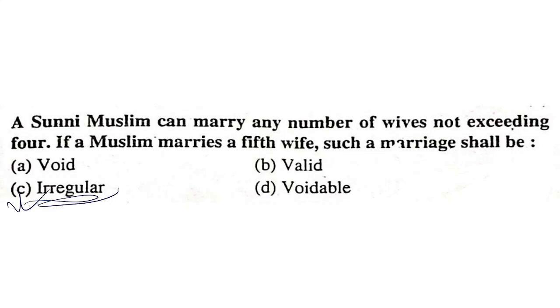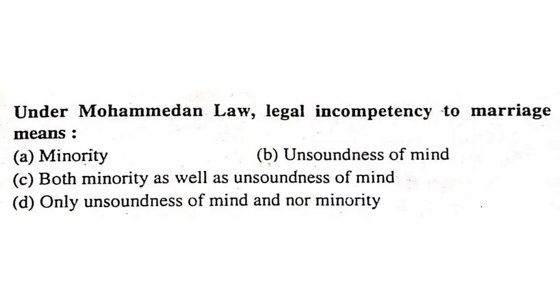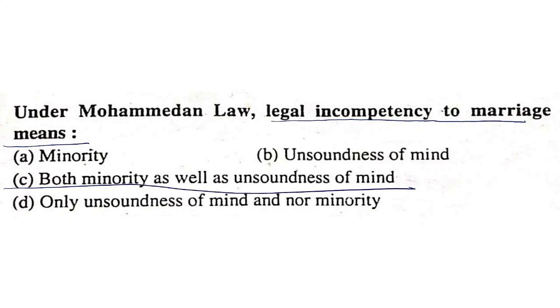Under Muhammadan law, legal incompetency to marriage means minority, unsoundness of mind, both minority as well as unsoundness of mind, or only unsoundness of mind and not minority. Under Muhammadan law, legal incompetency to marriage means both minority as well as unsoundness of mind.